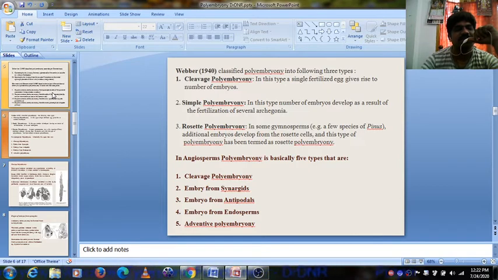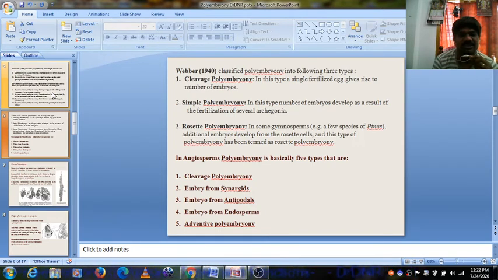Weber classified polyembryony into the following three types. That is cleavage polyembryony. In this type, a single fertilized egg gives rise to a number of embryos. That means it cleaves, splits, divides. The zygote or proembryo divides and forms a larger number of embryos. Cleavage polyembryony is very common in gymnosperms.